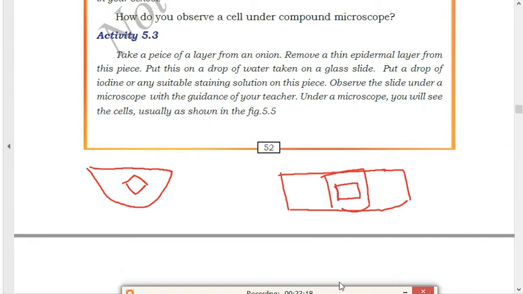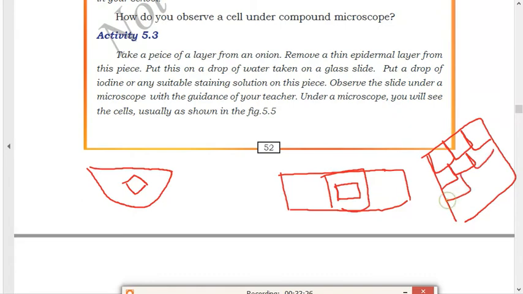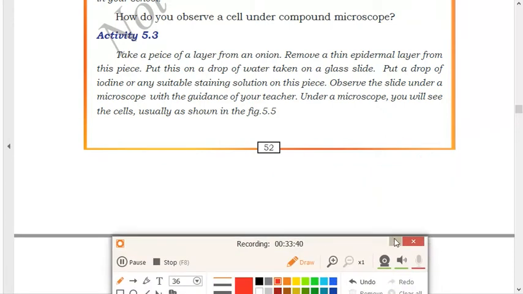Then what will you observe? You will observe the structure of the cells like small compartments, like small rooms, as we have seen. You can observe the structure of the onion cell under a microscope, and small dots will be present like this. These are the nucleus. So this is the structure of the onion cell which you can see in the laboratory.